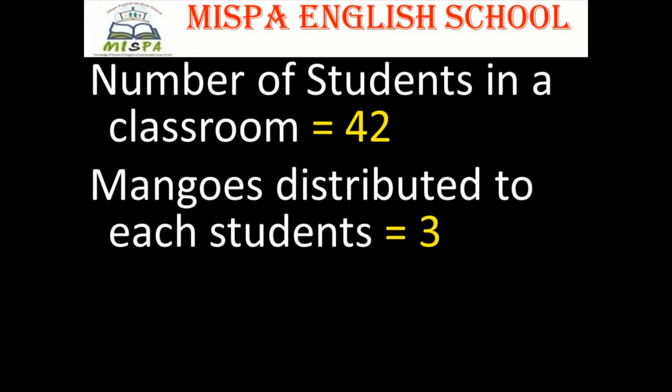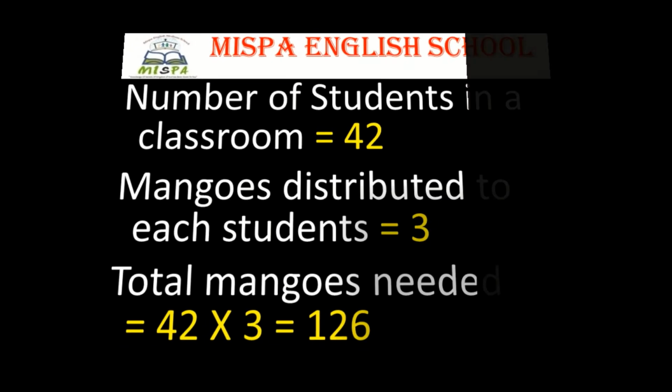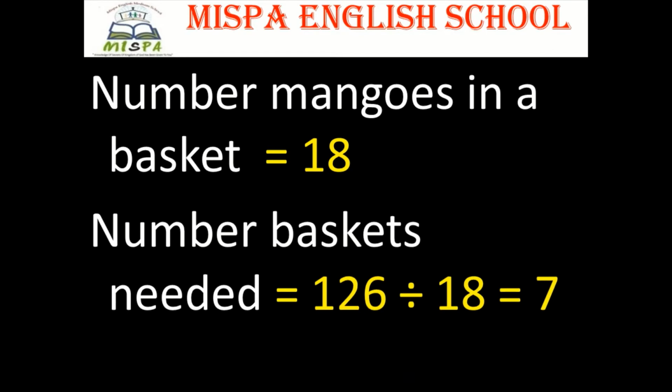Mangoes distributed to each student is equal to 3. Total mangoes needed, that is equal to 42 into 3 is equal to 126. Number of mangoes in a basket is equal to 18. Number of baskets needed is equal to 126 divided by 18, that is equal to 7.